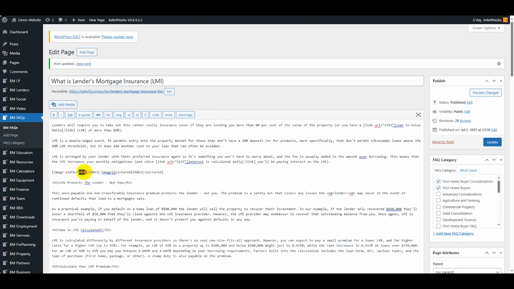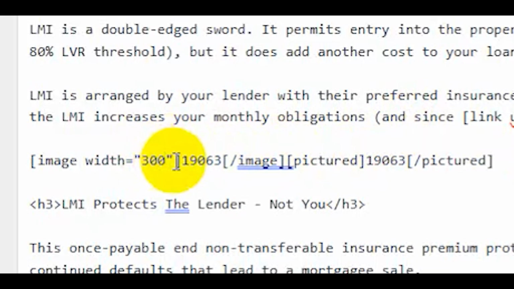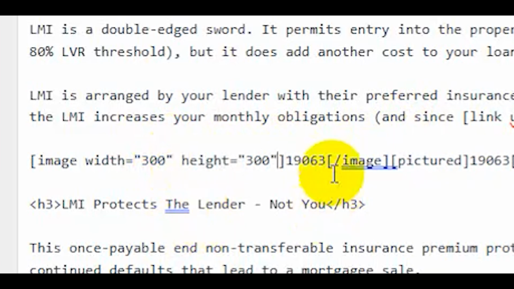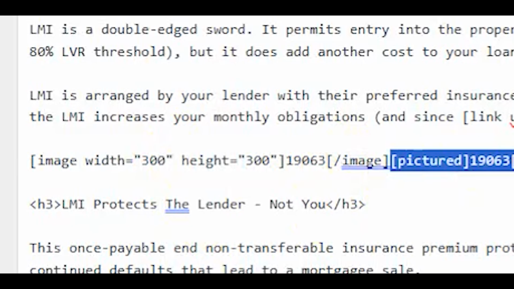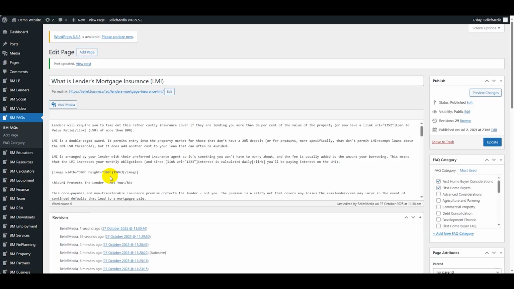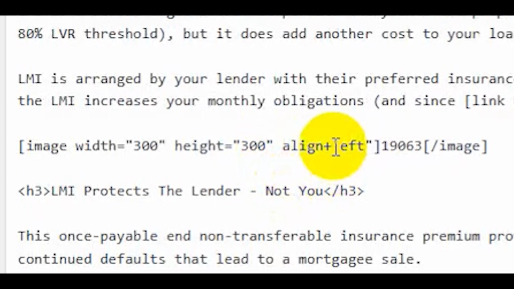So let's look at scaling this to 300 in width, and then I'm going to put in a new attribute here, height equals 300. Height is normally calculated automatically. I'm going to remove the pictured stuff, keeping in mind this is not best practice. I forgot to put in the alignment there. So I want to demo alignment and the thumbnail aspect of it in one hit. I'll type in align equals left. Again, it's a shortcode attribute, which I've misspelt. So align equals double quotes left, double quote. And I will save this.